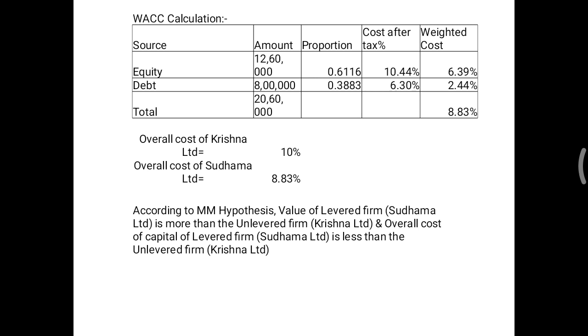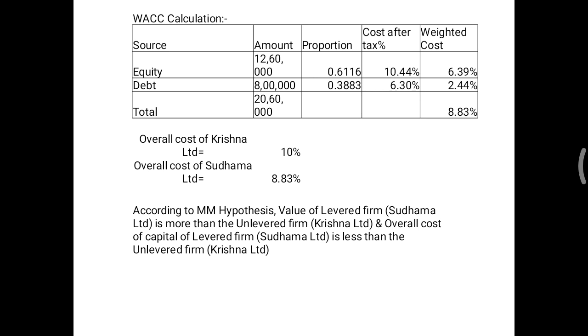Equity, debt, source, amount, proportion, cost after tax and weighted cost. These 5 columns you have to remember. Equity is 12,60,000, debt 8 lakhs, total 20,60,000. Proportion कैसे करना है कैलकुलेट. 12,60,000 इक्विटी अमाउंट को डिवाइड बाय टोटल अमाउंट करेंगे तो आ जाएगा 0.6116. 8 lakh divided by 20,60,000, you will get 0.3883. In this way proportion is to be calculated.